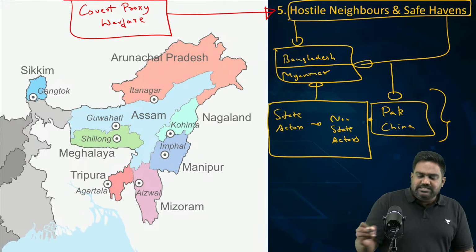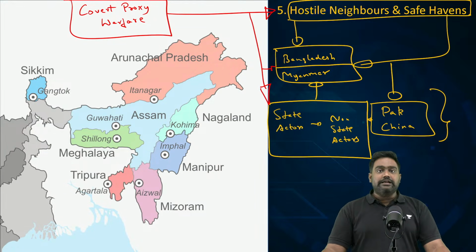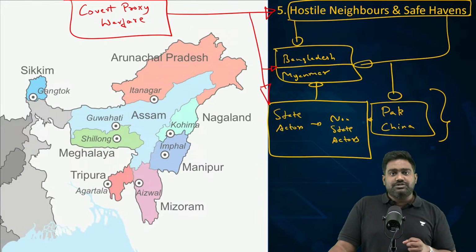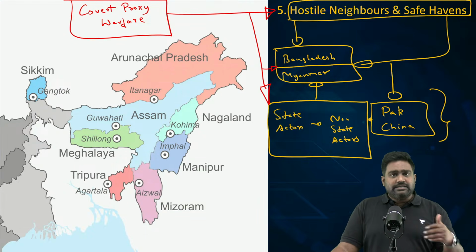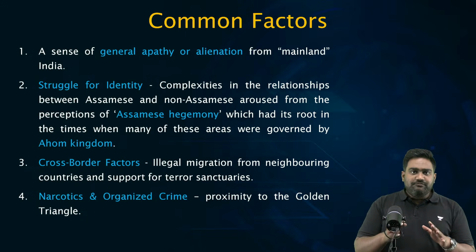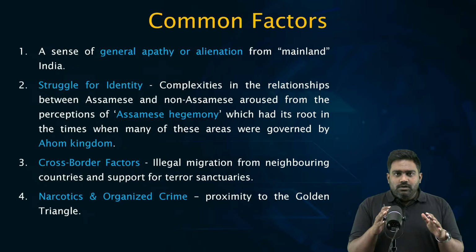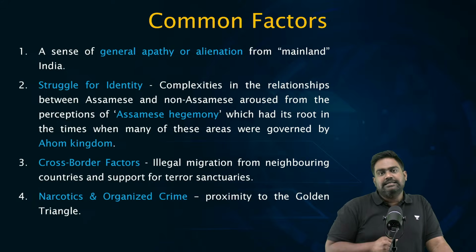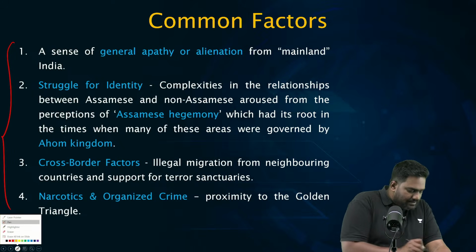where Pakistani and Chinese state actors have been using non state entities via Bangladesh and Myanmar to target India, to use it as a safe haven, a terror sanctuary, to shelter these anti India insurgent organizations, protect their leadership, and give them drugs, funds, weapons and training so that they can act against India. So these factors have played the primary role in the continued instability of Northeast India. Now, if there is a mains question on this, I hope all of you can summarize these points and write a well structured answer. To help you out, I'm summarizing the points in this particular slide.